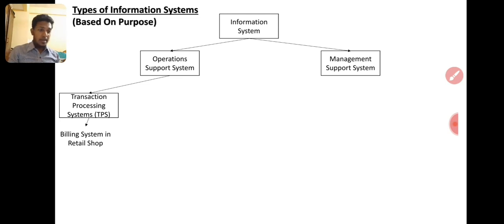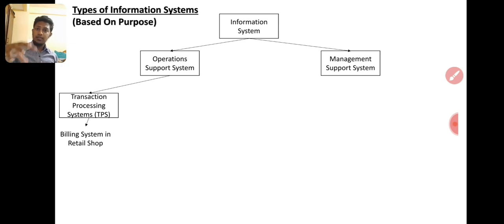He says the name, and we enter it. So that is a transaction processing system, right? If you give the paper and we get the information, we update that transaction. Once it is updated, the transaction processing system ends. So the next system will come, that is the management support system, right?